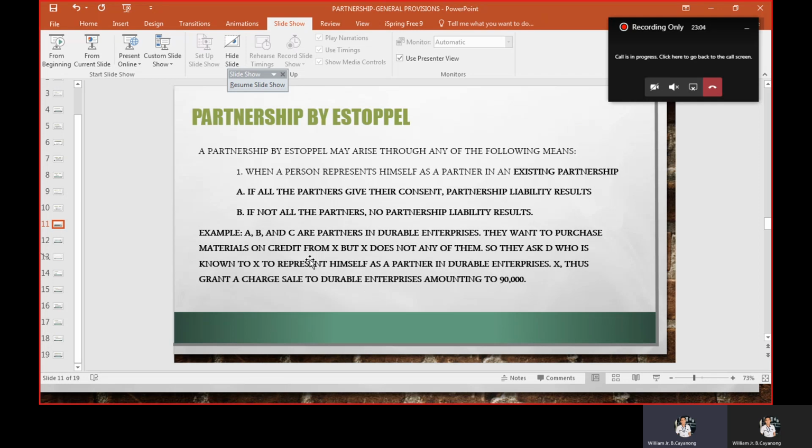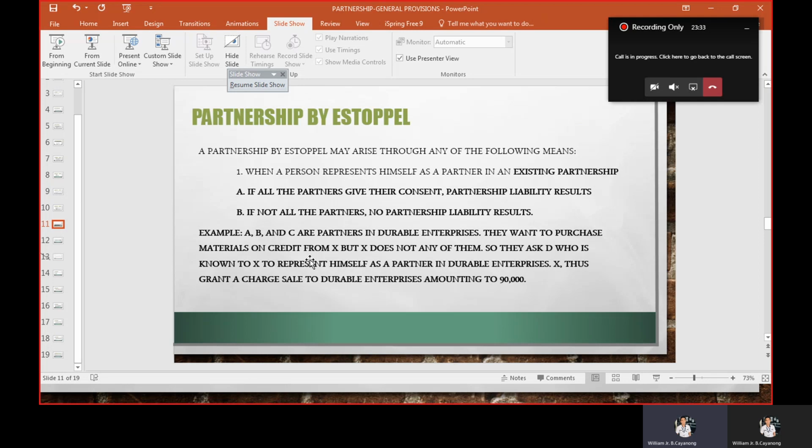When a person represents himself as a partner in an existing partnership. Okay, existing partnership, and then there's a person who represents himself as a partner. Okay. Hindi siya partner, pero nag-represent siya as a partner. So, ano yung magiging effect nito? Bakit natin dapat malaman kung sino ang nag-consent or sino ang hindi? Kasi meron siya kinalaman sa liability ng partnership.